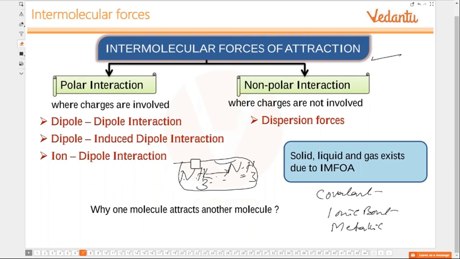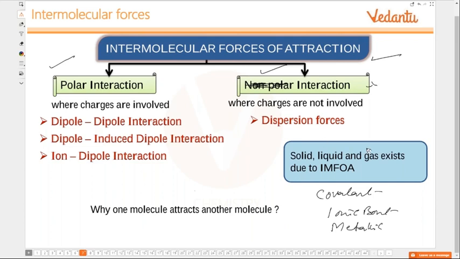Okay, so let us take up those. We had done this, I think, in chemical bonding, a little bit of it. Polar interaction, non-polar interaction. Basically, to be very frank, to some extent this is also polar interaction. Why, I will tell you. In this case, first let us take up dipole-dipole interaction, dipole-induced dipole interaction, ion-dipole interaction. First let us take up dipole-dipole interaction.